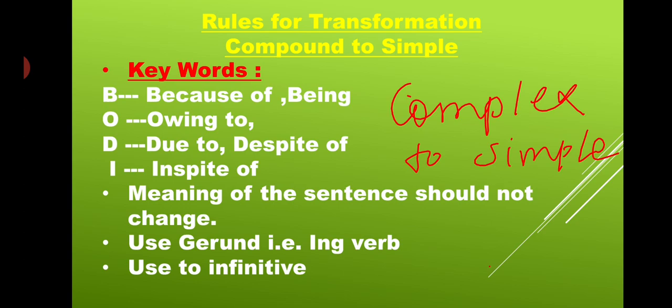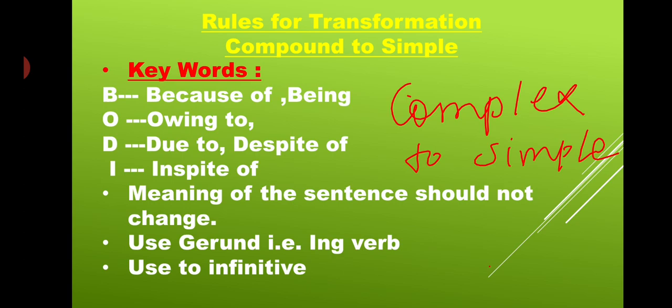To make a compound, what word did we have? FANBOYS. To make a simple, what word do we have? BOOD. BOOD says B stands for because of and being. O stands for owing to. D stands for due to and despite of. I stands for in spite of. Okay. That is what, if I am making a simple sentence, in that manner I have to use these simple 4 words.